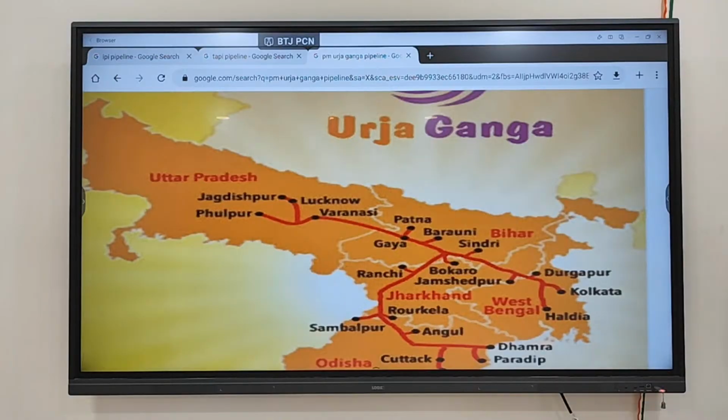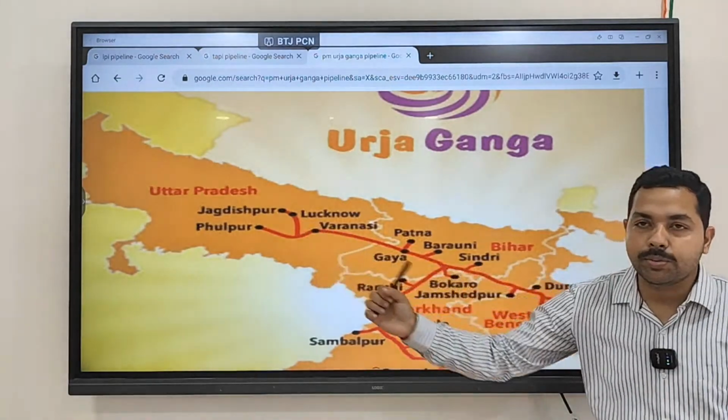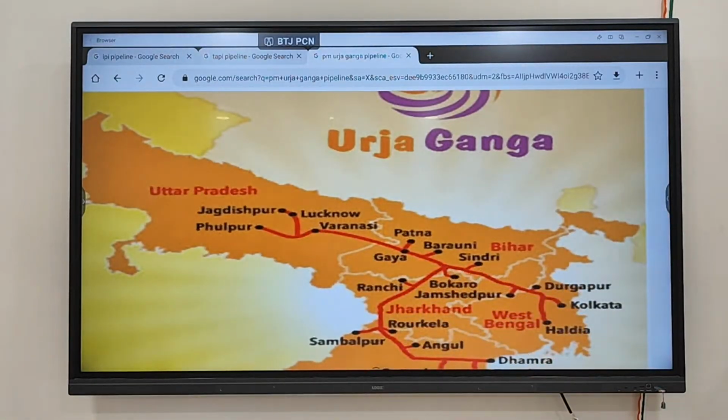Kolkata and Haldia port, riverine port. Remember two banks we discussed, this bank Haldia, this side Kolkata. So from Kolkata to Haldia till Jagdishpur, this is the PM Urja Ganga pipeline. Urja means what? Energy. Ganga means what? Because it is passing through the Gangetic belt, that's why it is referred to as the PM Urja Ganga pipeline. Clear?